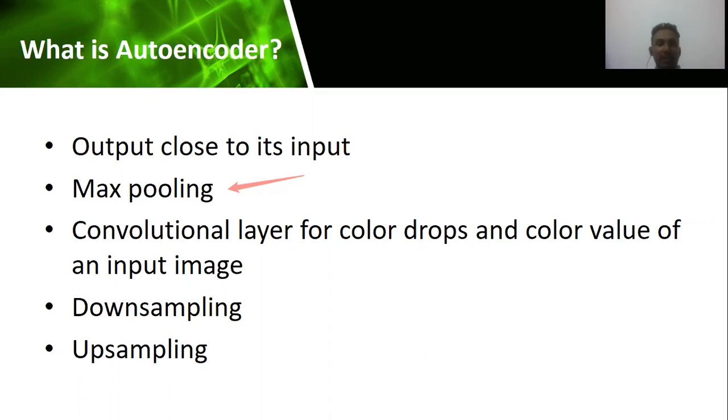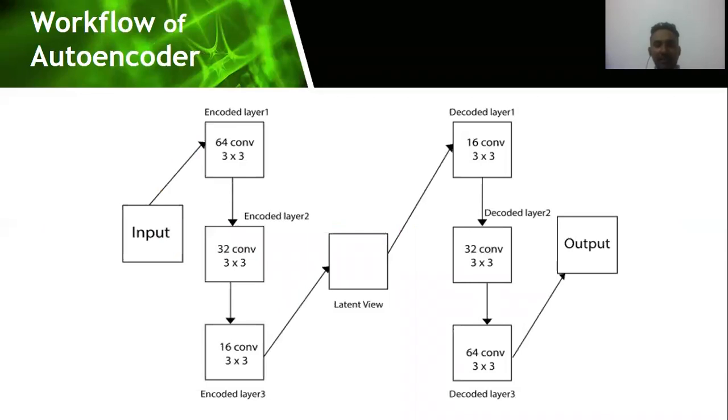As you are seeing in the figure, in our first, second, and third encoding convolutional layers, we have used 64, 32, and 16 filters respectively, with a weight matrix of 3 by 3 dimension. In whole, the encoding layer is using a downsampling technique to resize the image into a lower dimensional image, and then it passes the image to the bottleneck layer.